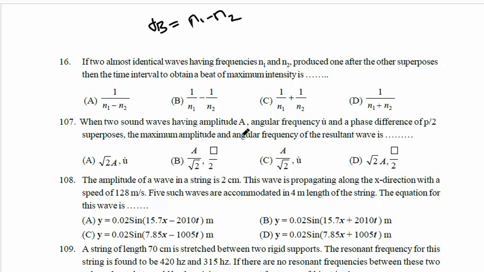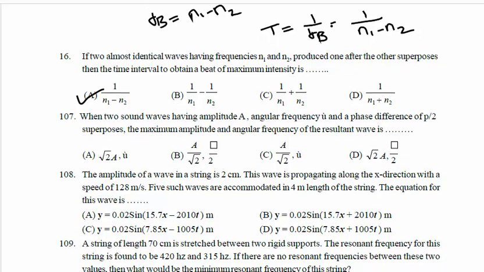The time interval between two successive beats is the time period, which is 1 by fb. 1 by fb means 1 by n1 minus n2. So the time interval between two successive beats is 1 by fb, which means 1 by n1 minus 1 by n2. So the correct option is A. Okay, let us move to the next question.